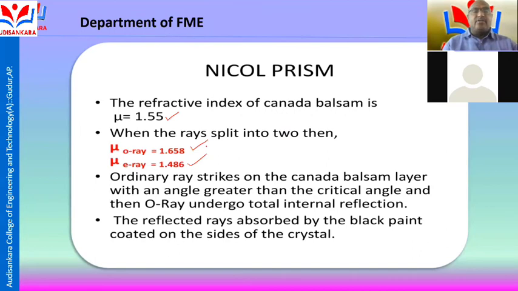1.486. The ordinary ray strikes the Canada balsam layer at an angle greater than the critical angle, and then the ray undergoes total internal reflection. So here, the angle is greater than the critical angle, obeying the principle of total internal reflection. The reflected rays are absorbed by the black paint coated on the sides of the crystal. This is the Canada balsam material.